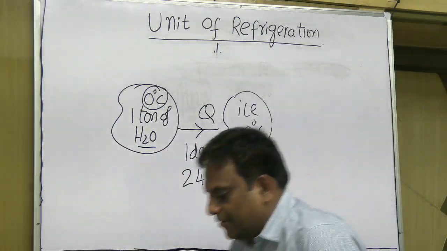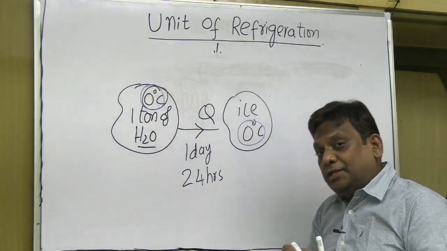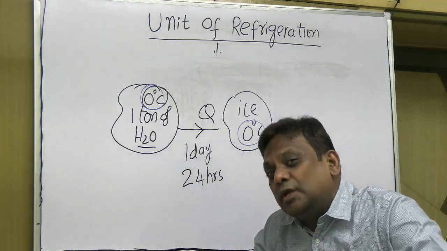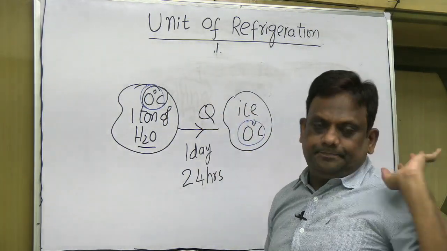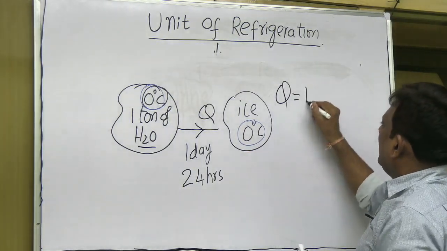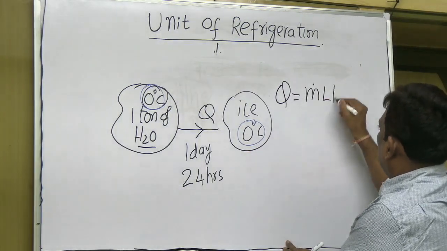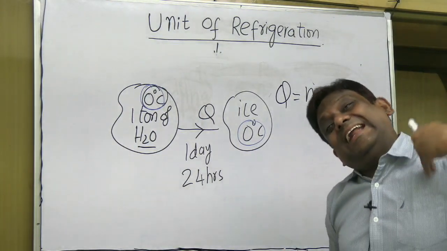Remember this, focus. You focus on 0 degrees, 0 degrees. There is no temperature change, means there is only phase change. So whatever this heat transfer is, it is latent heat. And we know that the heat transfer is given by m into latent heat. Now, I want heat transfer rate.